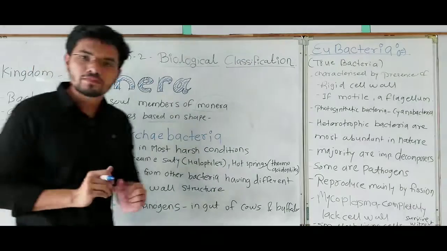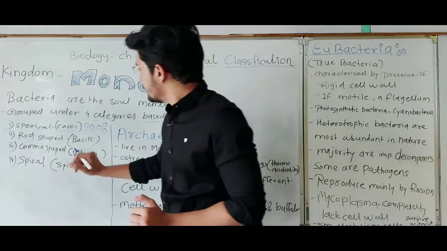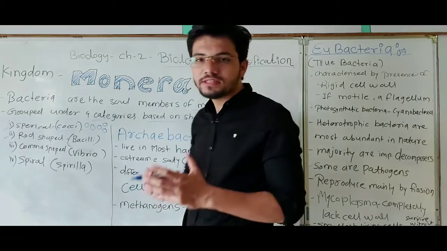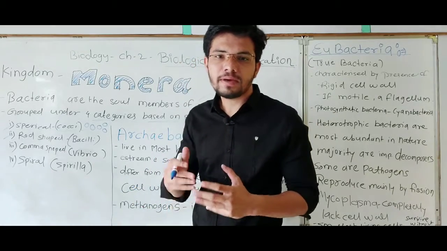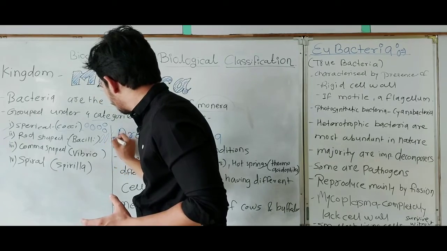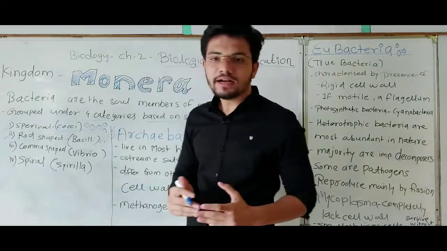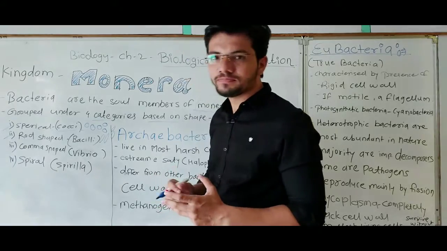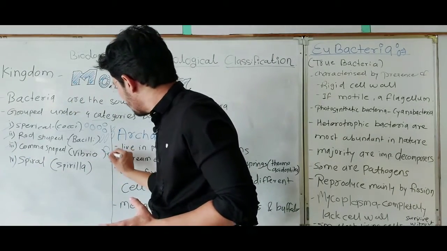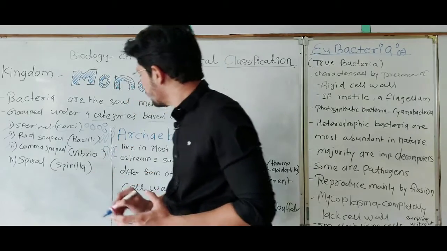Then the second group is rod shaped bacteria, which are also called bacillus. The third category is comma shaped, which looks like a comma and is also called Vibrio.